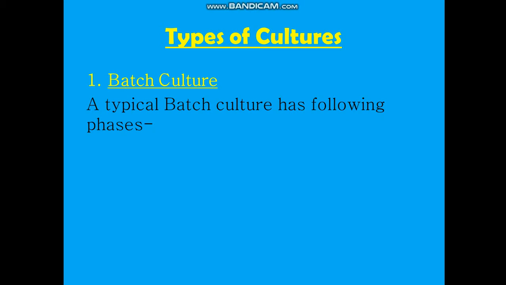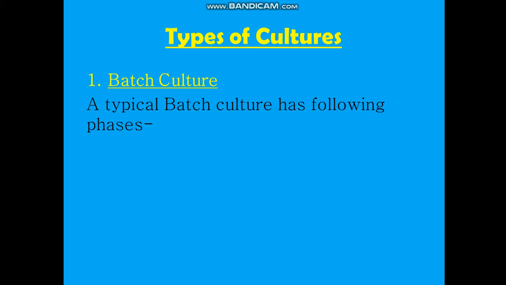Second point, the product has accumulated and then there is no space for more bacteria to grow in that culture medium. So the space is a constraint factor here. Space is constraining the growth or division of the microorganism. The third point can be accumulation. Due to this accumulation of the end products, the rate of reaction declines. Why? Because the product accumulation may act as a toxic thing for the microorganisms. So finally, the reaction will totally stop.